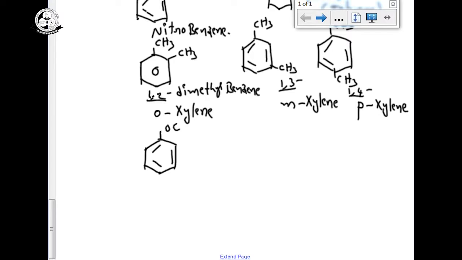For this compound, OC2H5: you said methoxybenzene for OCH3, so this one is called ethoxybenzene, or another short name for this is phenetole.